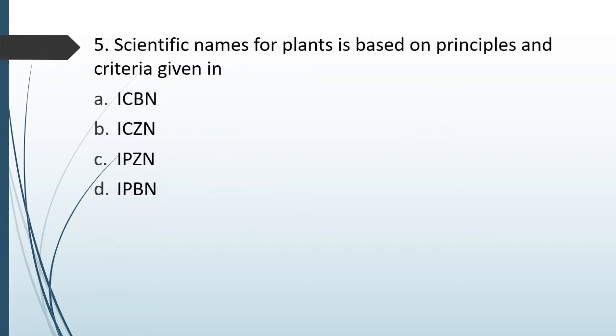Question number 97. The scientific names for plants are based on principles and criteria given in option A, ICPN, option B, ICZN, option C, IPZN, option D, IPBN. Scientific names of plants are based on principles and criteria given in... The correct answer is option A, ICBN.